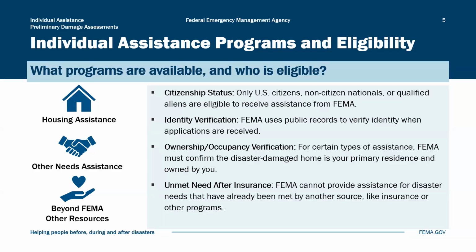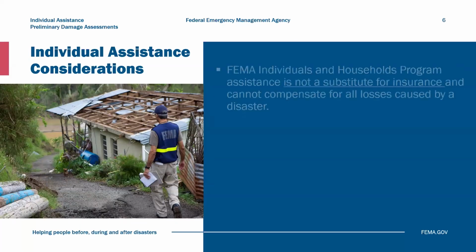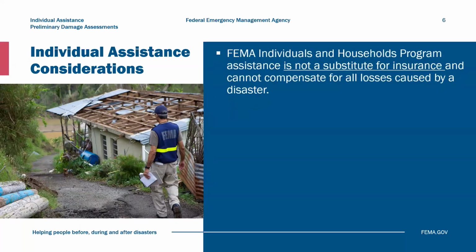There are a few considerations for individual assistance eligibility. First, Individuals and Households Program assistance is not a substitute for insurance. It cannot compensate for all losses caused by a disaster. Its purpose is to meet basic needs and supplement disaster recovery efforts.